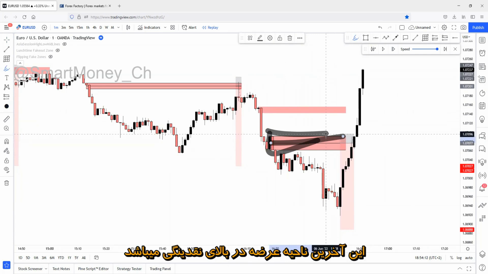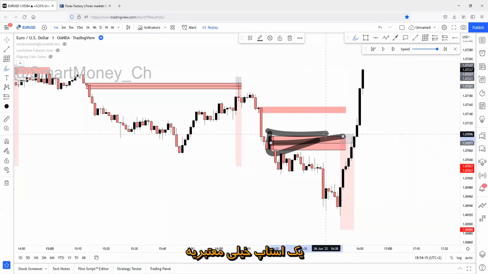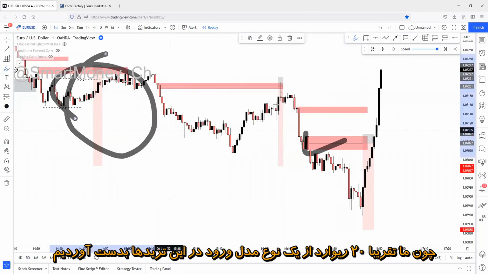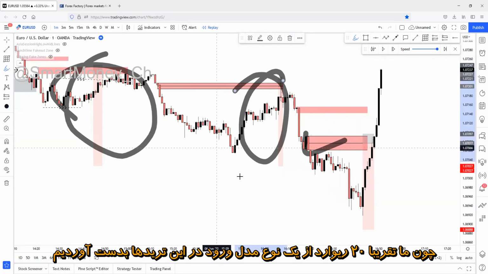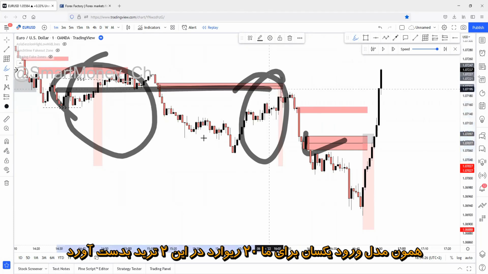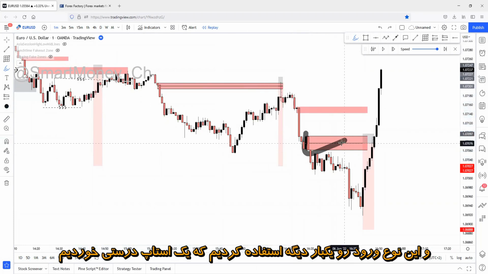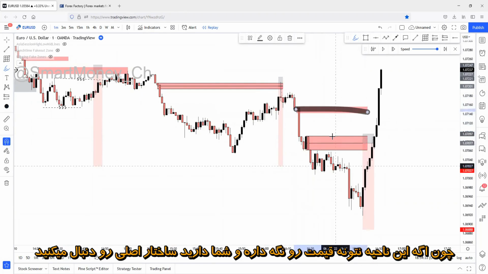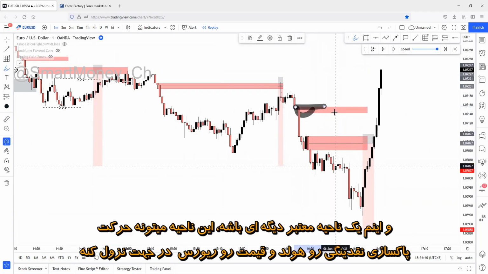This is the less recent zone above the liquidity. Simple, valid loss. Because we took almost 20 risk-reward ratio with the same trade entry models, right? Same entry models collected almost 20 risk-reward ratio for us on these two trades. We tried this one more time. This is a valid loss. And why would this zone be a valid loss once again? Because if this zone can't hold price and you're following the main structure, and this is a valuable zone once again, this will have a chance to hold the sweep and reverse price once again to the downside.